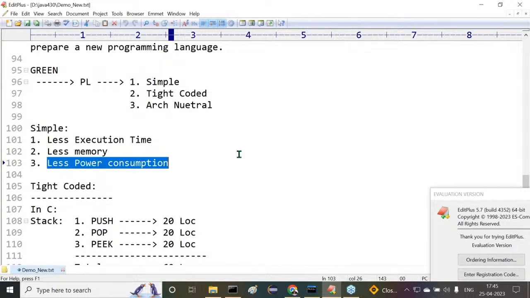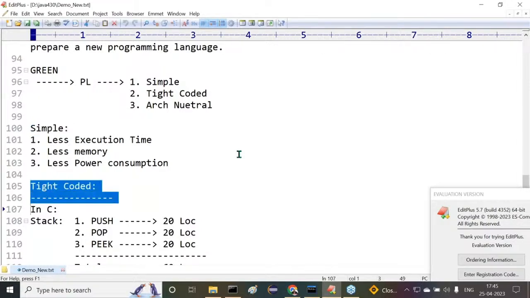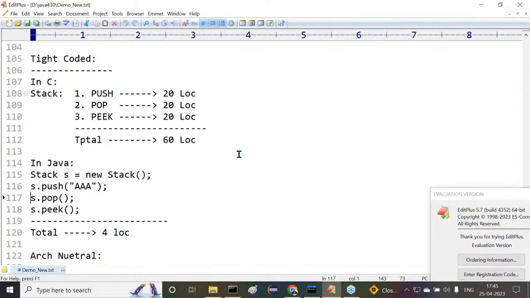Anyway, Sun Microsystems wants to prepare a new programming language. It should be simple. It must have less execution time, take less memory, and take less power consumption. Those are the points. The second one is tight coded. What is the meaning of tight coded here? I've already taken an example.